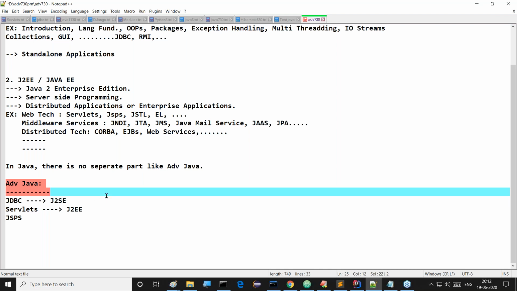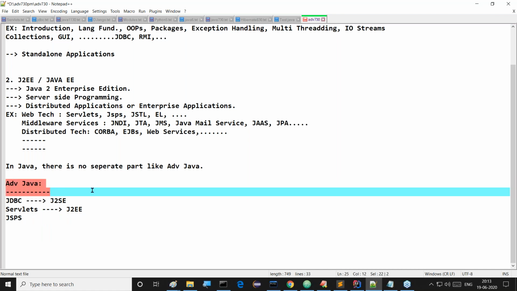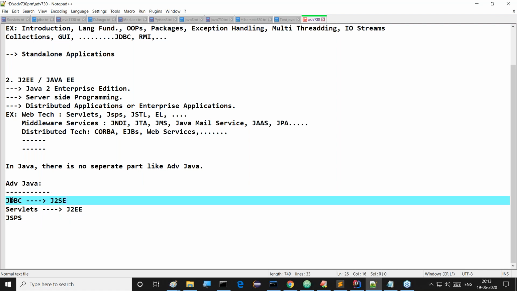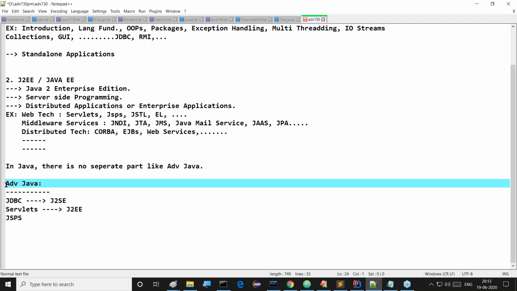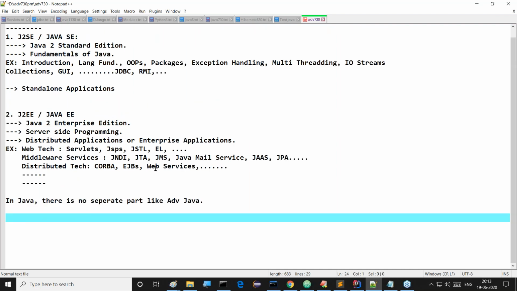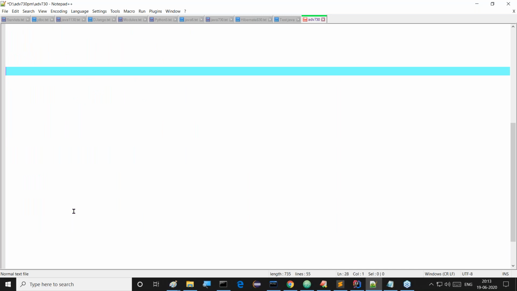I'll give the syllabus of this course also now. Try to understand it clearly. There is no such terminology as advanced Java; I'm just giving clarity on it. And what exactly the syllabus provides inside this: JDBC, servlets, and JSP. These are the topics we are thinking of, but I want to give my syllabus. Today, for the next five minutes, we are talking about advanced Java only.